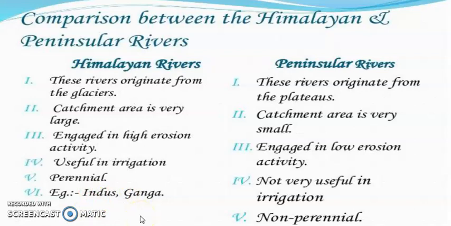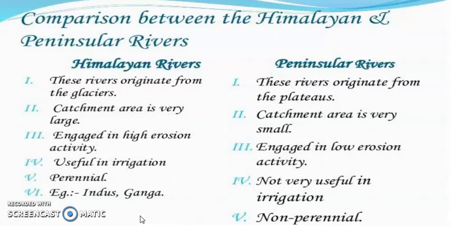Peninsular rivers are those rivers which originate from the peninsular plateau region. Basically, these rivers originate from the Western Ghats as well as the Central Highlands. Peninsular rivers are small. They don't have water throughout the year because they get water only from rainfall. Like I said, Himalayan rivers get water from rainfall as well as glaciers, but peninsular rivers get water only from rainfall. That's why these rivers are non-perennial.